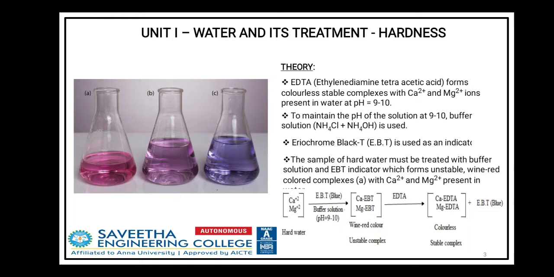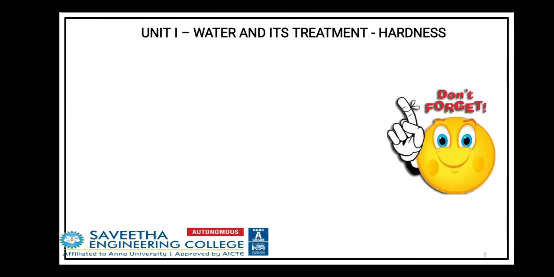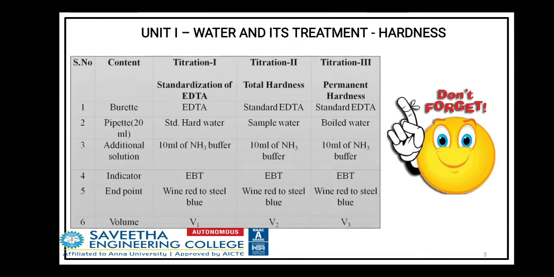Initially, the sample hard water is treated with a buffer solution and EBT indicator. It forms an unstable wine red colored complex. After that, we have to add EDTA solution. So this is the short procedure for the determination.